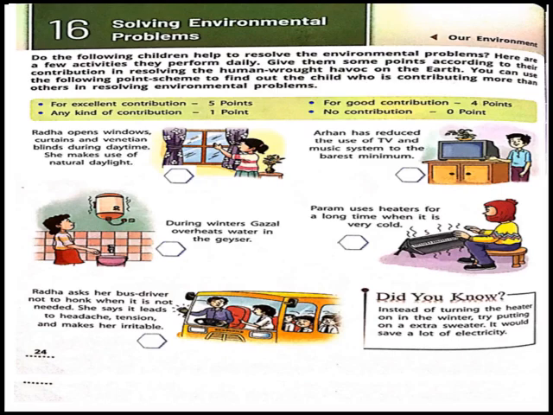Let us check. Radha opens windows, curtains and Venetian blinds during daytime. She makes use of natural daylight. So according to me, I think she did a very good job by conserving the natural resource and also conserving the electricity. Instead of using lights and tube lights, she wants to use the natural daylight. So I gave her 5 points.